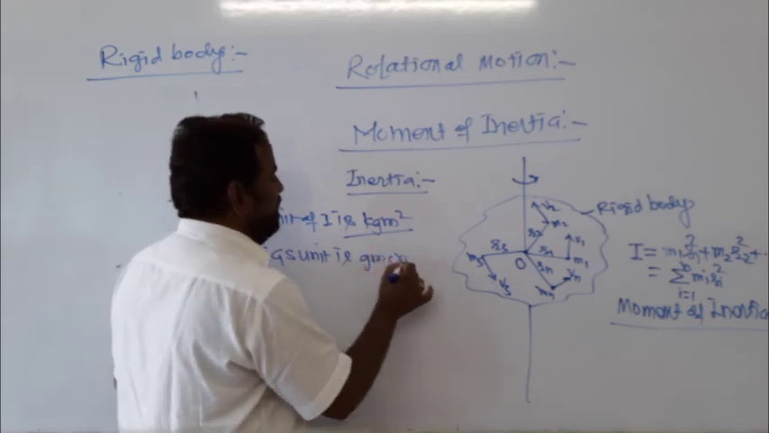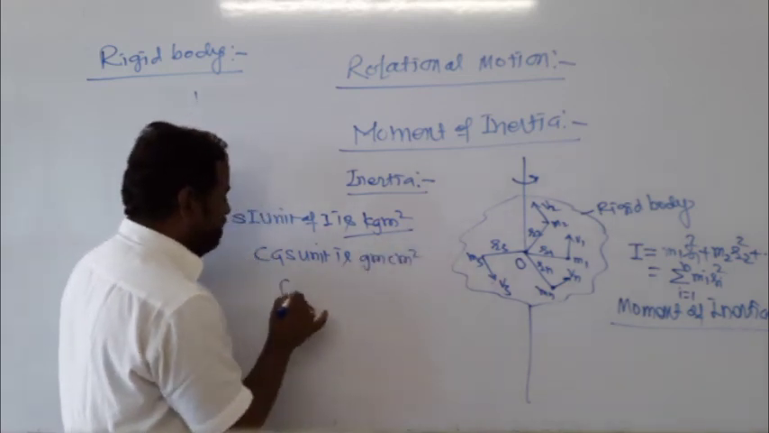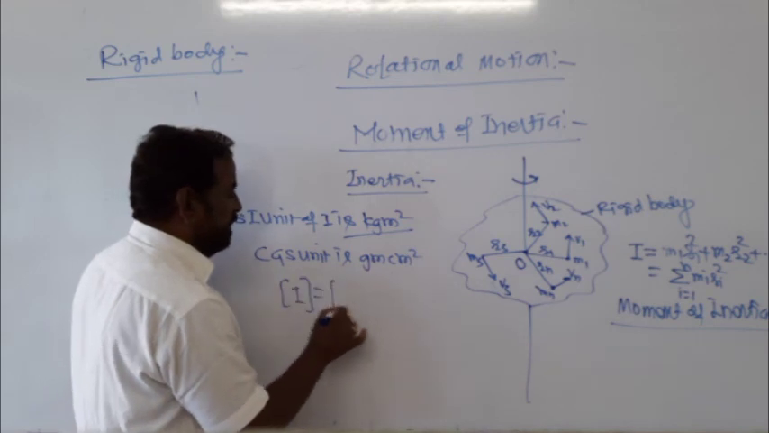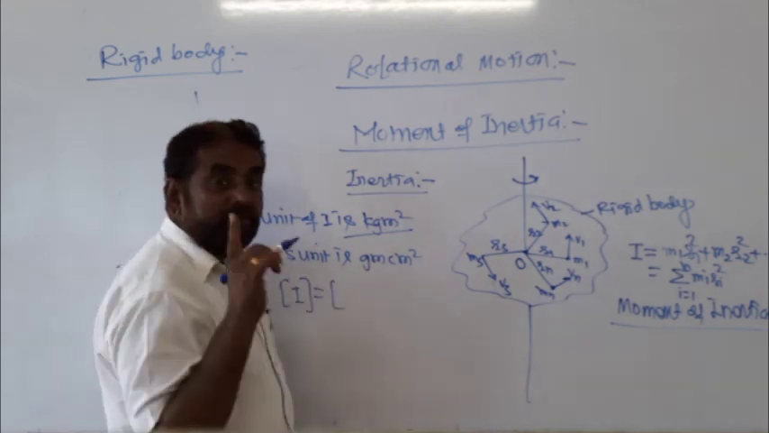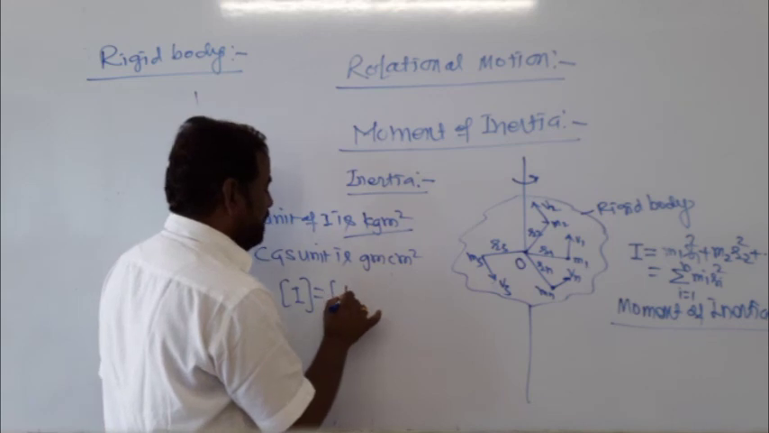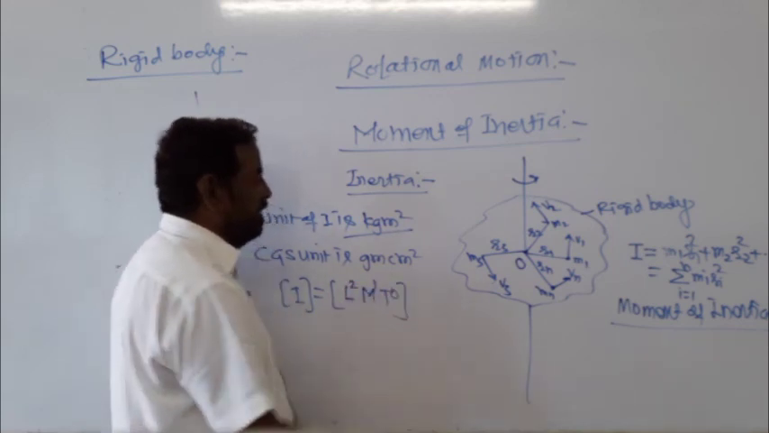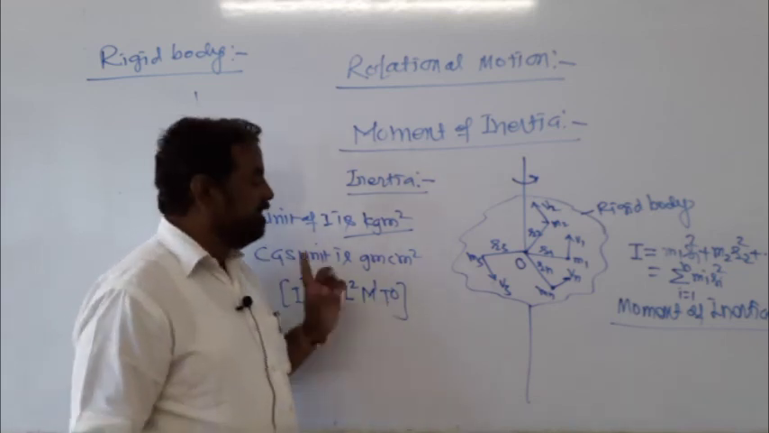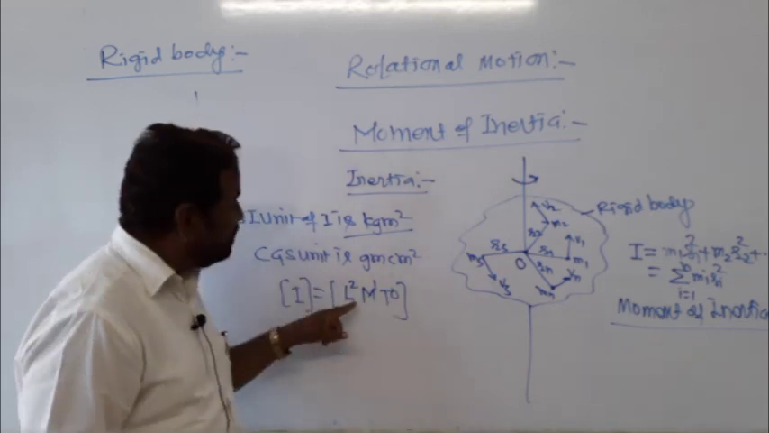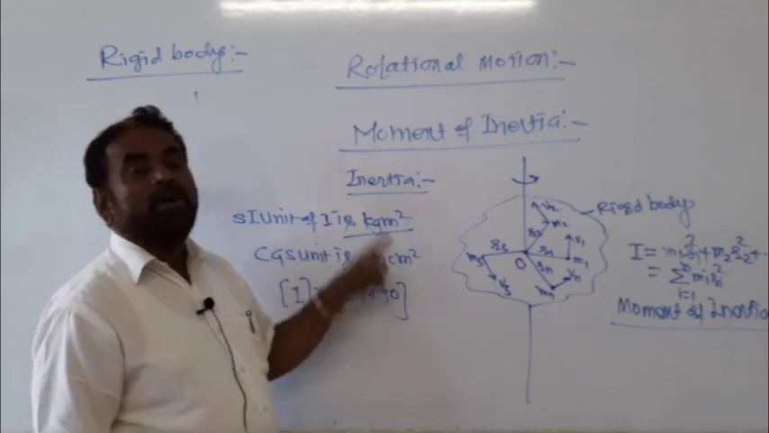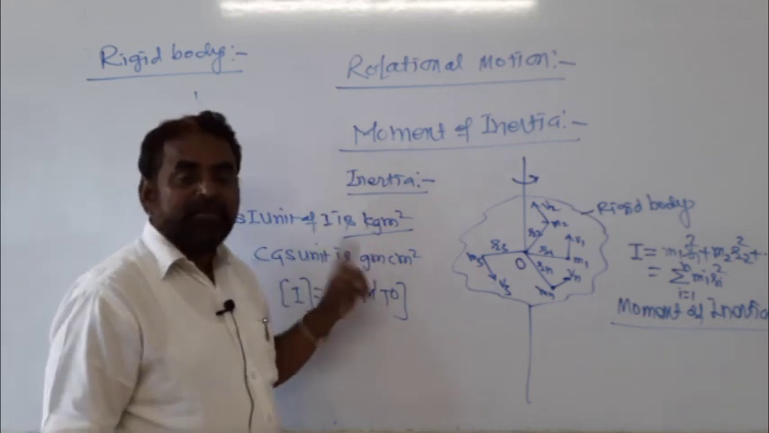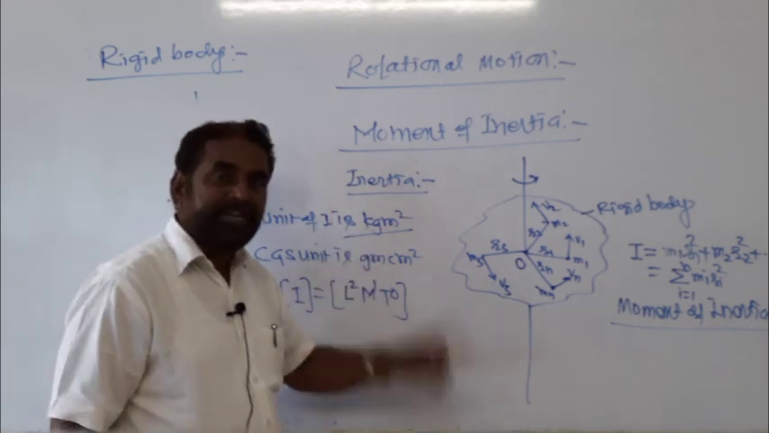Gram centimeter square. And the dimension of moment of inertia: m r square, so L to the power 2, M to the power 1, T to the power 0. This is the dimension of moment of inertia.